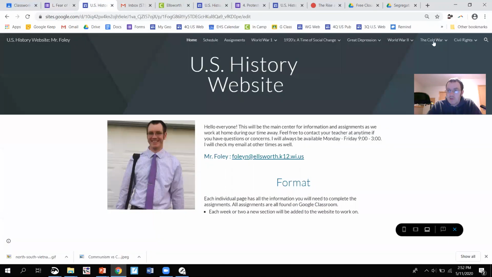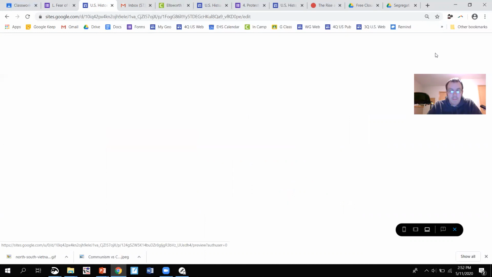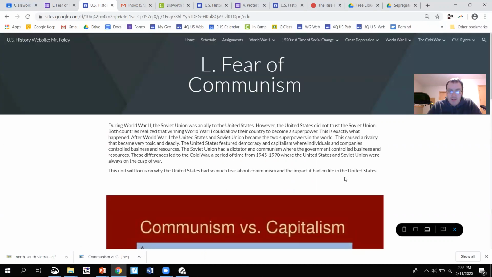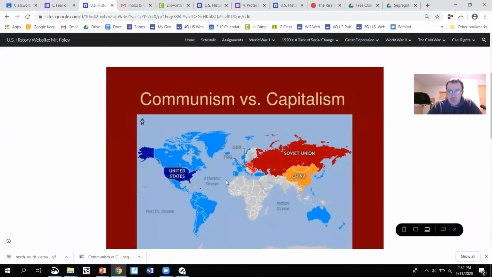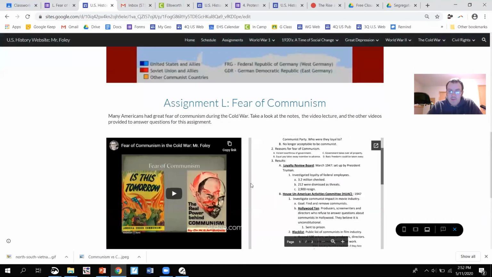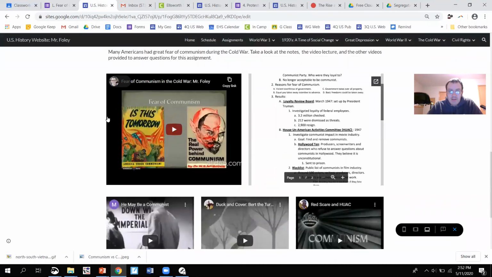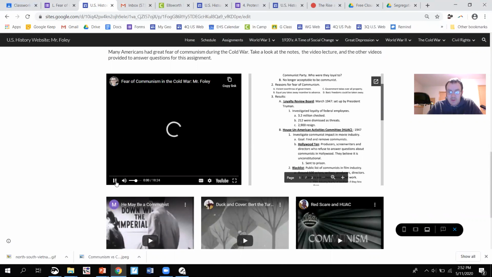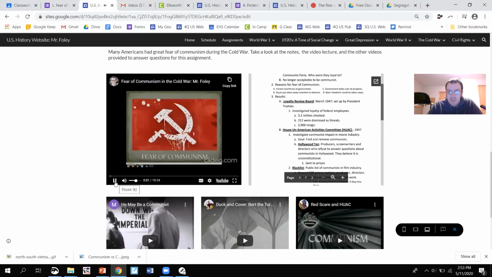So for this, if we go to the Cold War, Fear of Communism, right here, L under Cold War, read the introduction here that talks about how this Cold War between the United States and the Soviet Union starts up. Here's a map that shows who is with us and who is with the Soviet Union. And then you have a few things here. Number 1, this is really great to use: this video lecture, where I run through the notes and explain everything we're talking about.